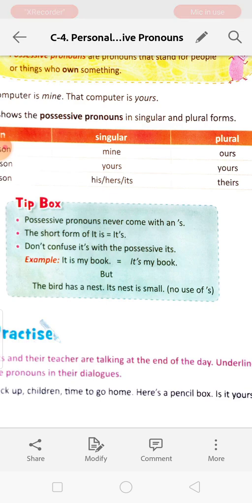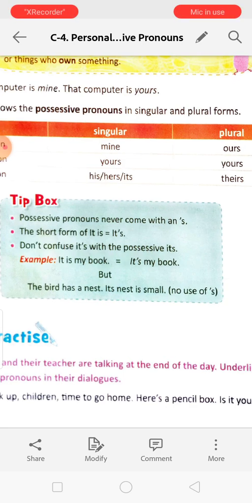The short form of it is is it apostrophe s. Don't confuse it's with the possessive its. So it's means it is, and its means belonging to that thing. It is my book, see, it is written in short form: it's my book. But the bird has a nest, its nest is small.